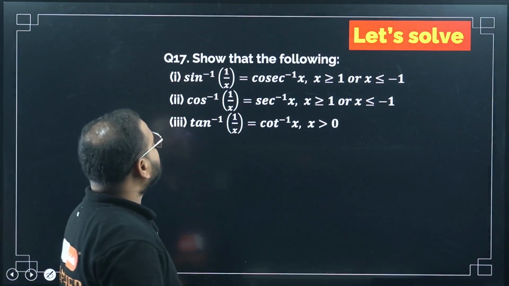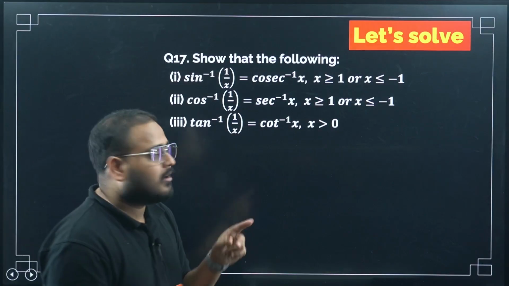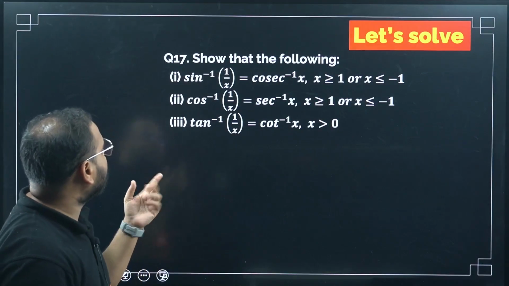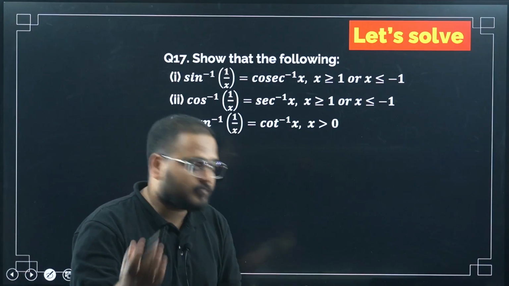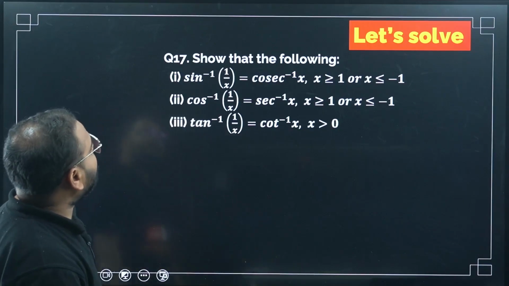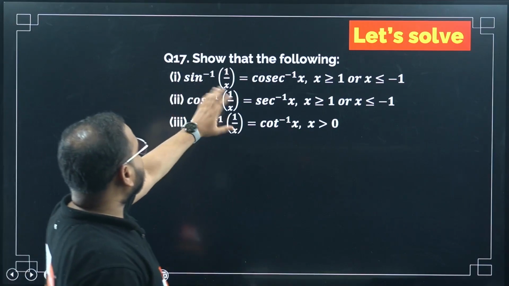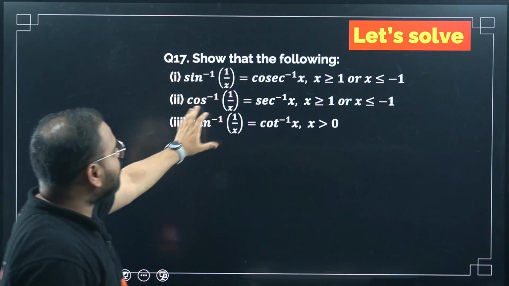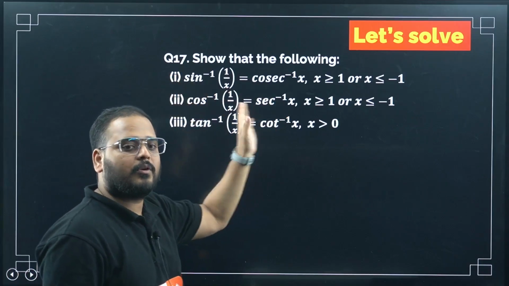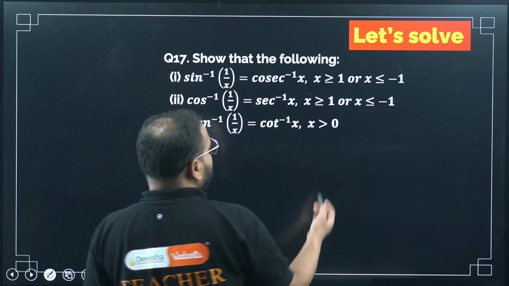Second problem, the 17th problem, for our inverse trigonometric functions. We have to use these different 3 parts. We have to verify that this LHS and RHS are equal. Okay, so let's see how we will do it.